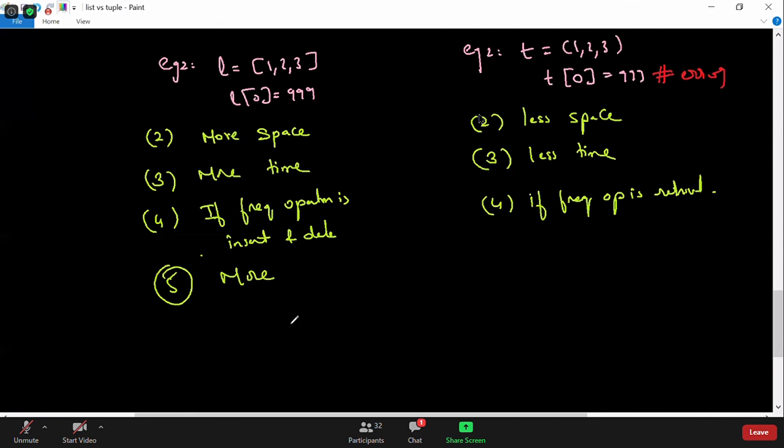The next point is it has more methods. Please note down, tomorrow we will discuss. List has more methods. Tuple has only two methods, fewer methods. So let's see what are the only two methods available. Like we learned many methods from string, tomorrow's class we will talk about methods as well as list comprehension, one of the very important and interesting topics. I mean Monday.